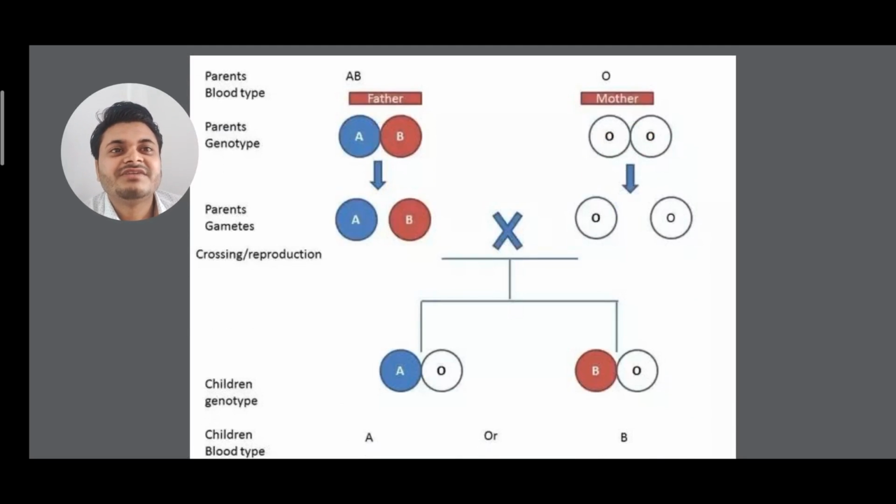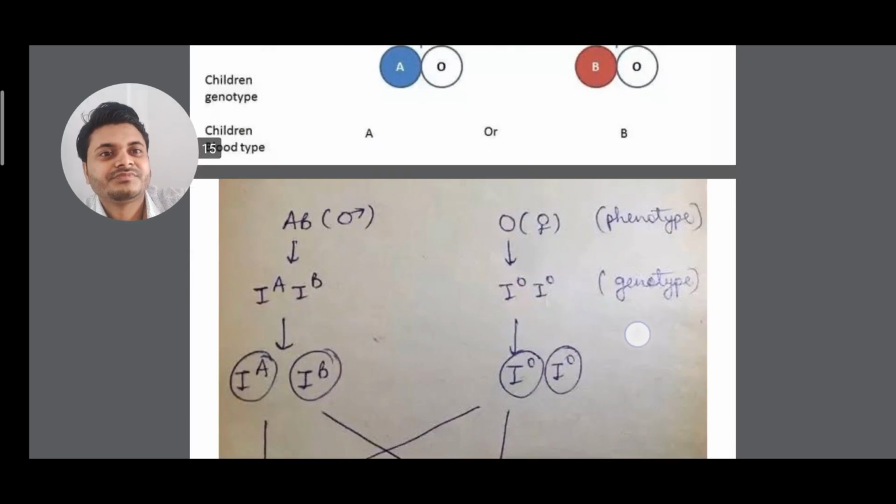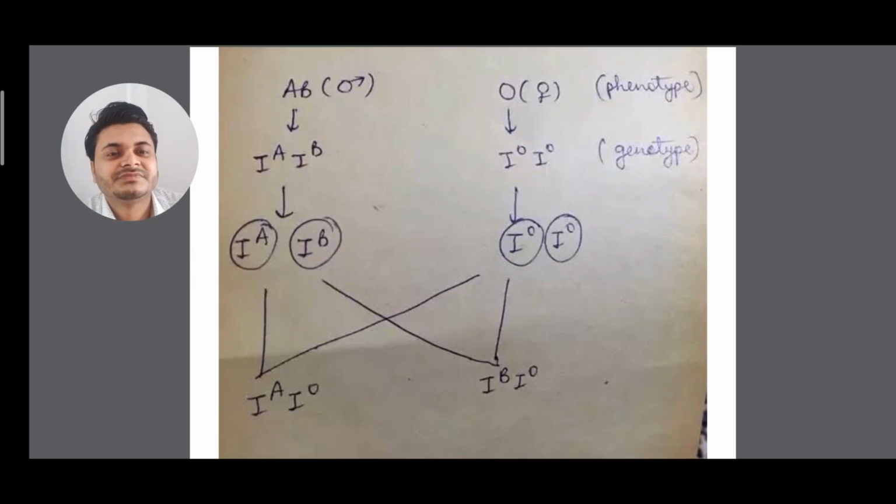See, if a father is AB and the mother is O, you can see the crossing. The offspring produced will have A blood group and B blood group. Same case here, I have done it diagrammatically, with phenotype and genotype. Clear? So if a person has a blood group, that is a phenotype.